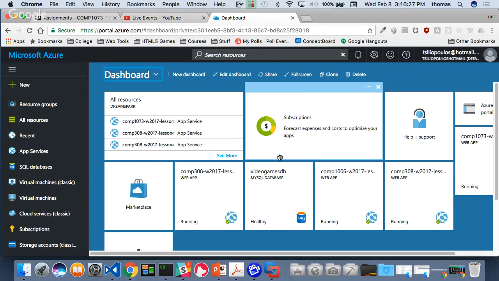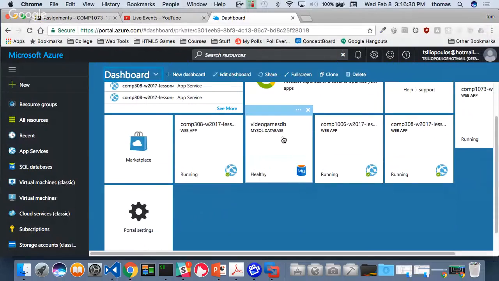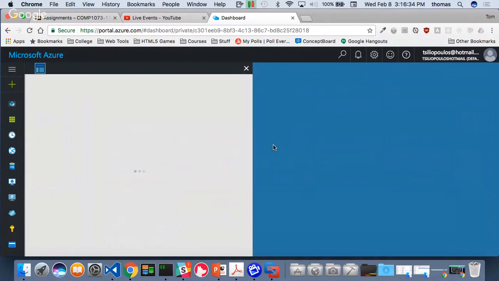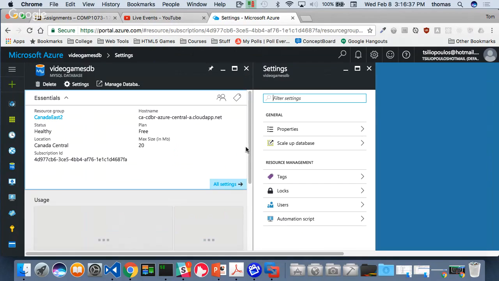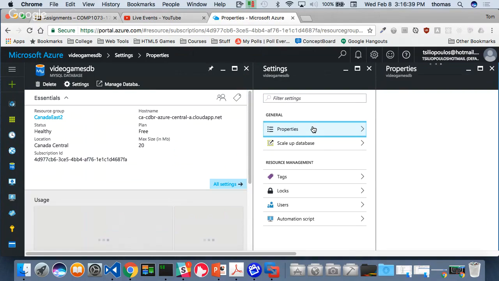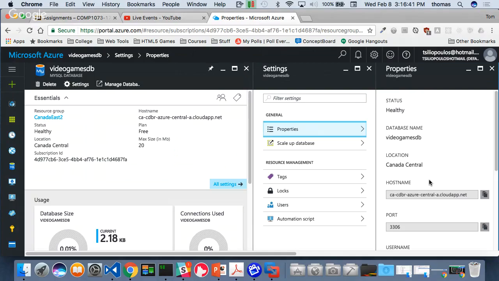So here, what I'm talking about is I have one called Video Games DB. And instead of me creating it from scratch, I'm going to show you some things. If I click on this after I've created it, under properties, this is the great thing about it. It gives me usernames and passwords. I'm not going to show them down here. I want you to see them because I'll get in trouble for showing them, not because I don't want you to have them. You have them, actually. They're up on GitHub, right?